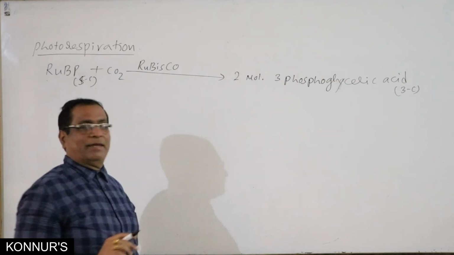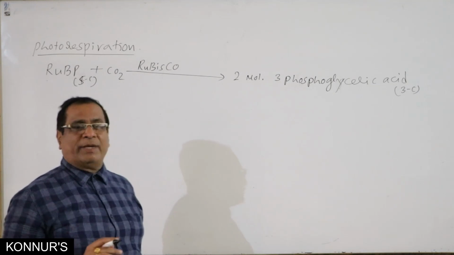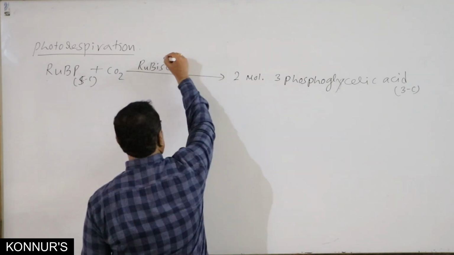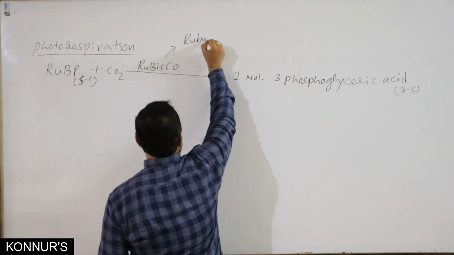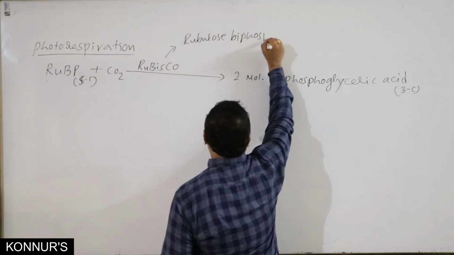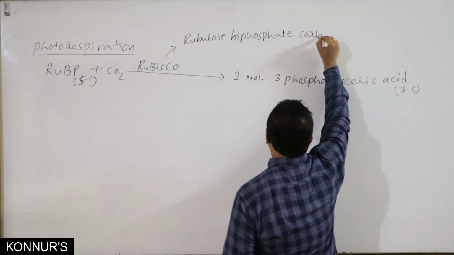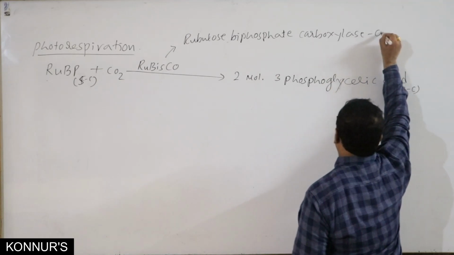This Rubisco enzyme, the name itself indicates, ribulose bisphosphate carboxylase oxygenase. Its long form is ribulose bisphosphate carboxylase oxygenase.